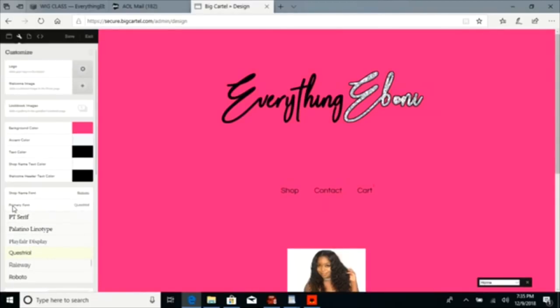All right, so the primary font will be the font of everything else. So it's not going to be the title font like I just showed y'all before I added the logo. It's just going to be the font of the whole website. So you can just change it to whatever font that you like. Remember, anything you click over here will always show up over here somewhere.